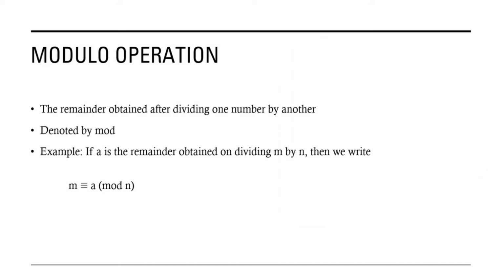So, the modulo operation is the remainder obtained after dividing one number by another number. It is denoted by mod. For example, if A is the remainder obtained on dividing m by n, then we write m congruent to A mod n. Suppose when we divide 14 by 12, the remainder we get is 2.